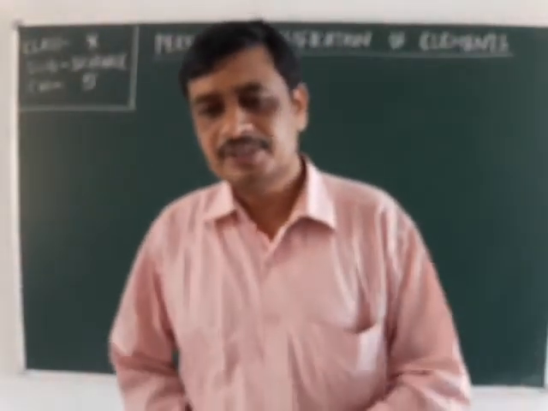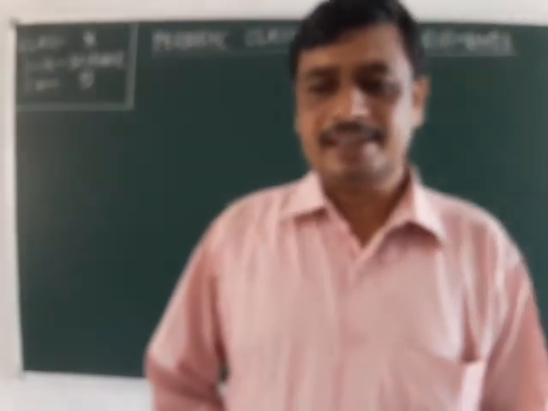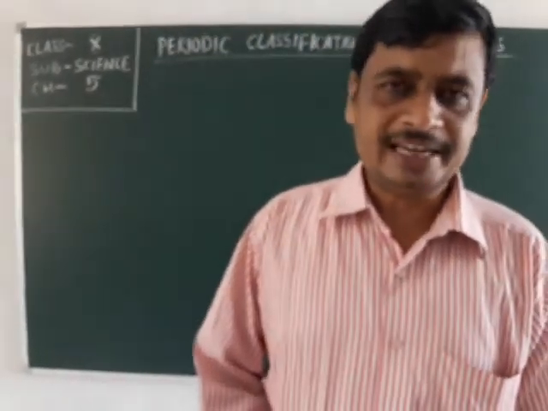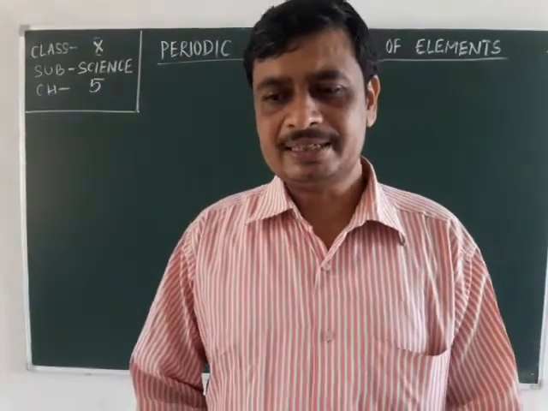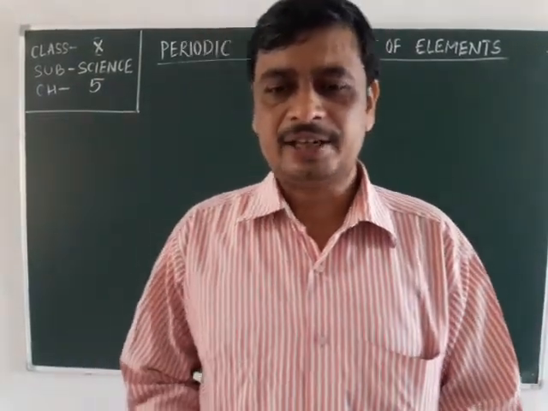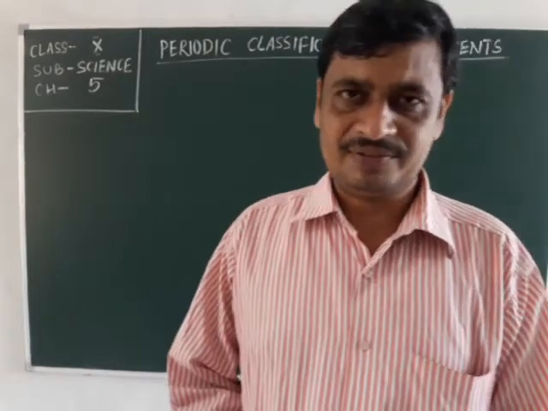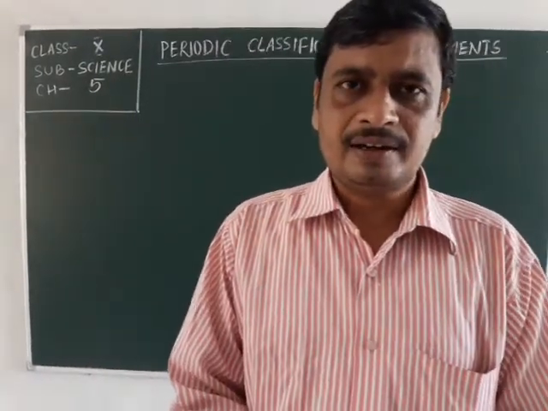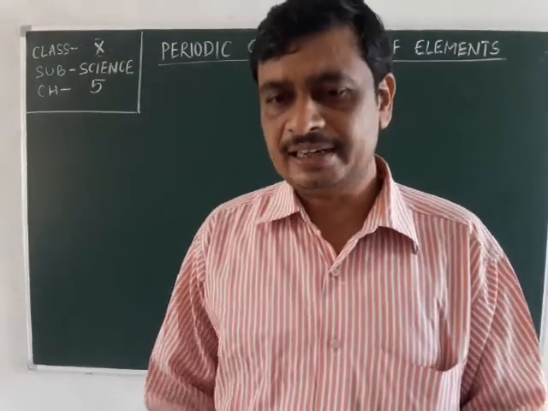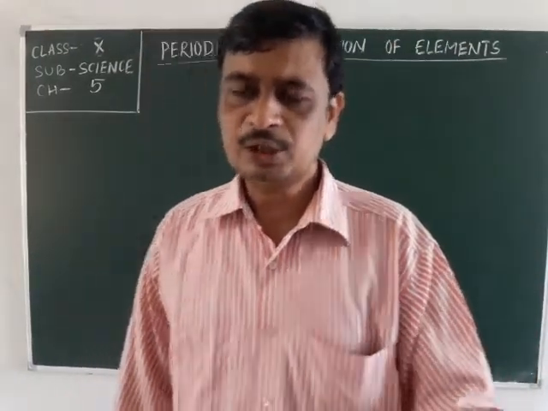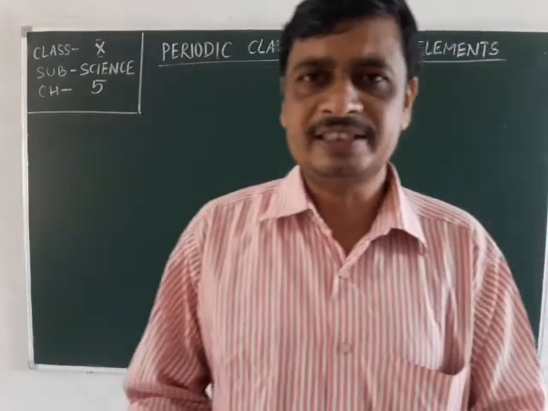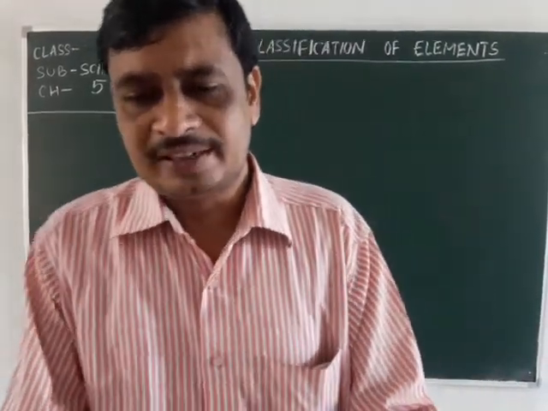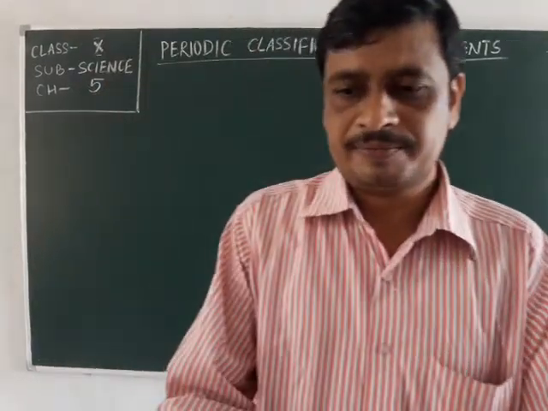In class 9, we have learned that matter around us is present in the form of elements, compounds and mixtures, and the elements contain atoms of only the same type. Only one kind of particles, one kind of atoms, are contained in an element. You know how many elements have been discovered till date? About 114 elements are known to us.